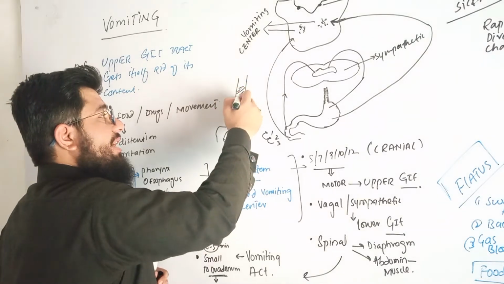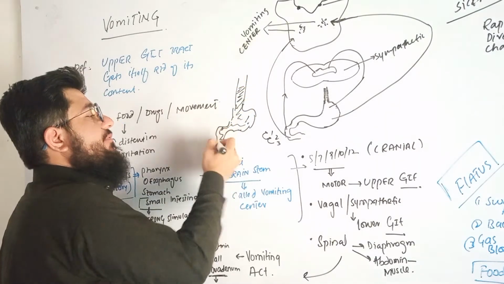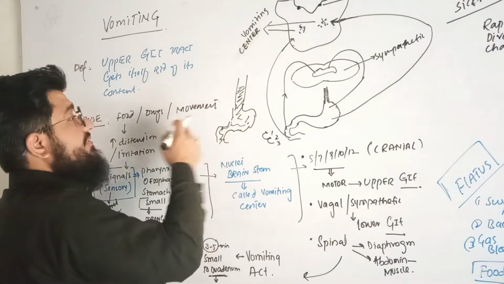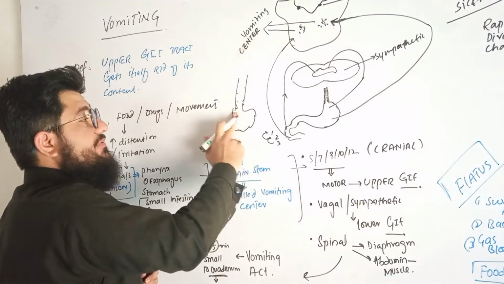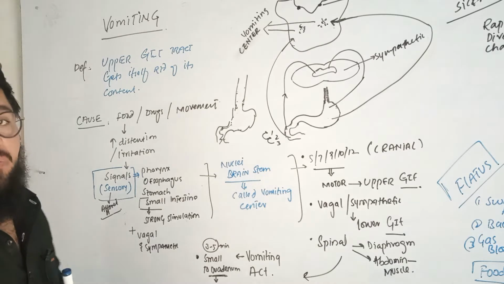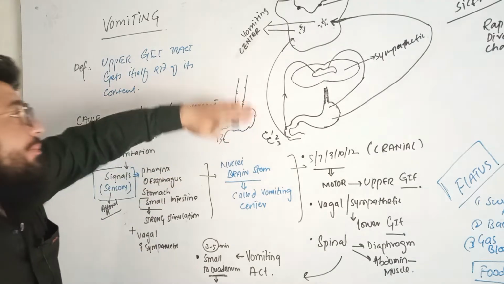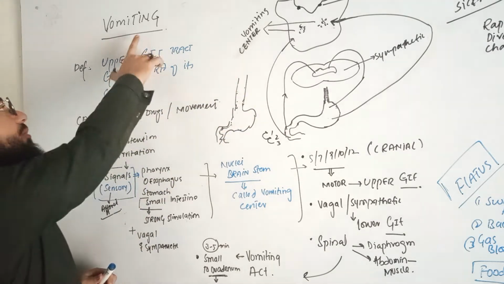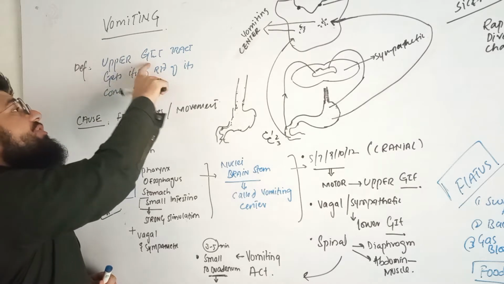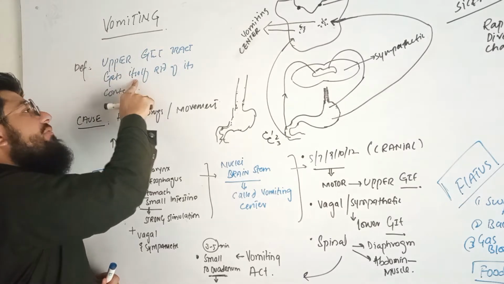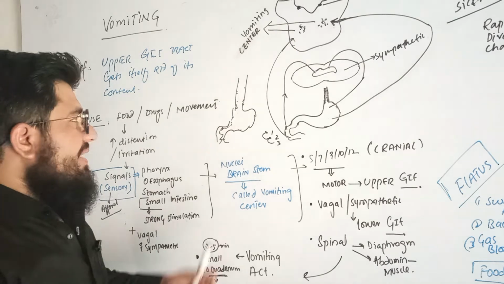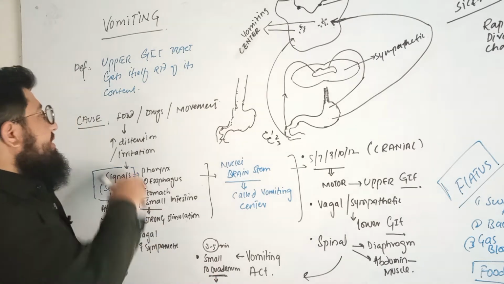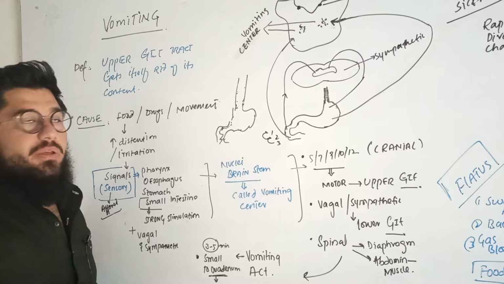Before, we had stuff like food available. Now the GIT becomes empty of the content which was available before. This kind of emptying mechanism is known as vomiting. Simple: when the upper GIT tract gets itself rid of its content, it's called vomiting. Simple definition. Well, now let's come towards the cause. What can cause vomiting?